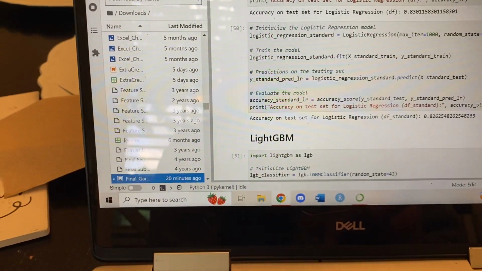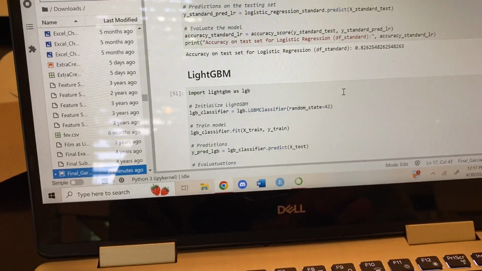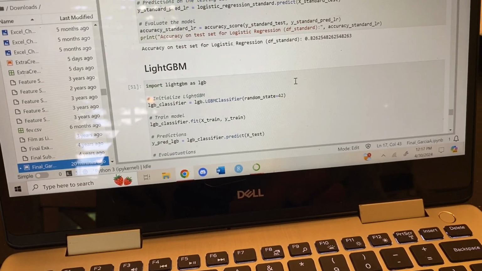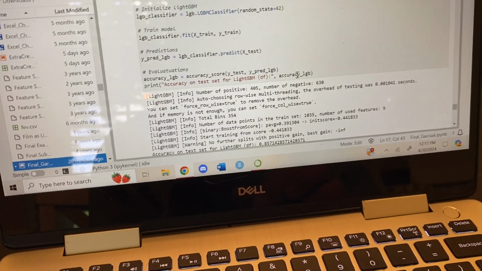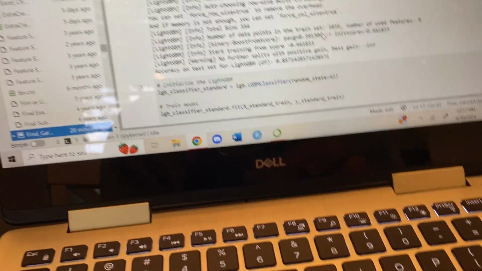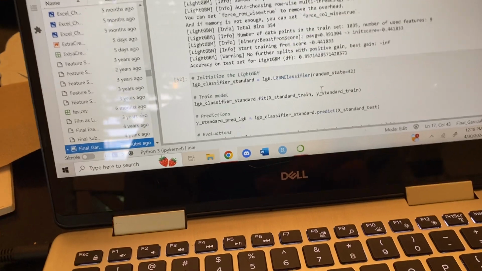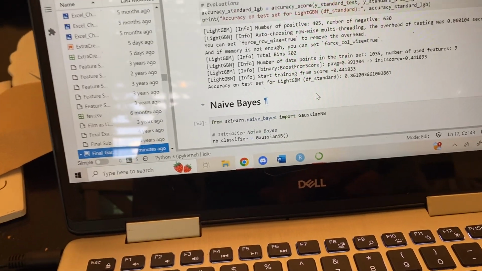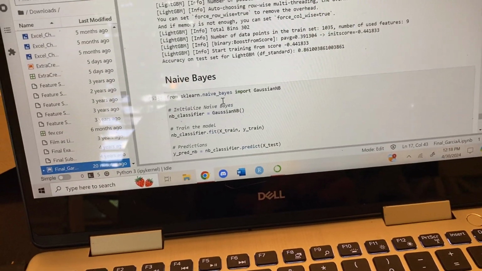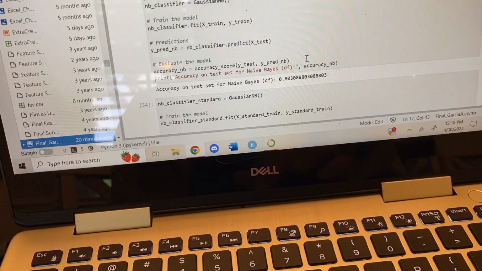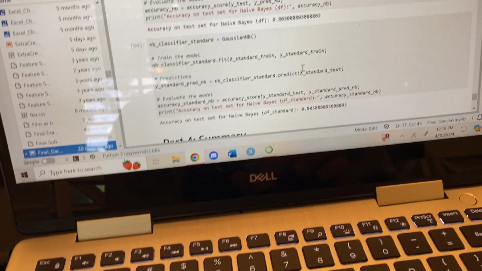LightGBM, when I did a LightGBM model on my last data dive, that was when I got the highest overall accuracy. And on this data dive, I did get the highest at 85% for unscaled and then 86% for standard. And then the last model I did was naive Bayes, which got an 80% overall.